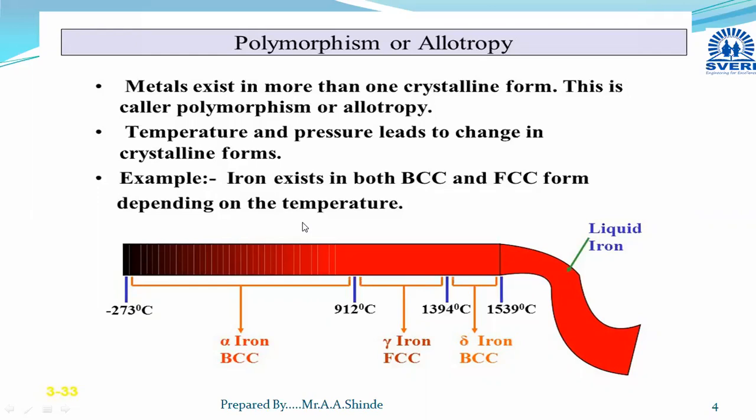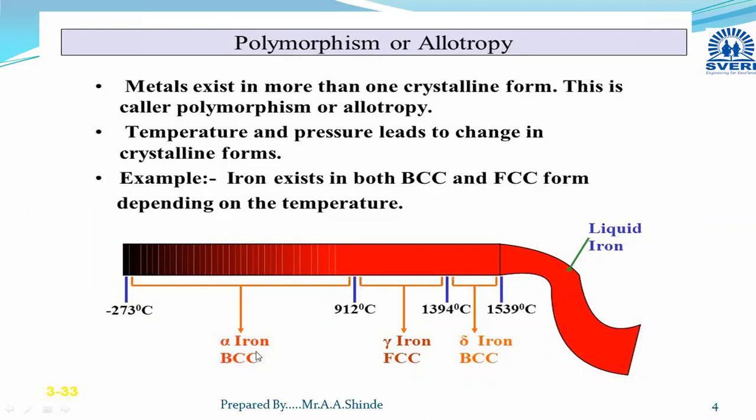And when this polymorphism occurs in the case of metals, when any metal shows this polymorphism, it is termed as allotropy. For example, here I have considered the example of iron. Iron exists in BCC, body centered cubic crystal structure, and FCC crystal structure, that is face centered cubic crystal structure. Now the allotropic forms of iron I have highlighted here. There are three allotropic forms of iron here: alpha iron, gamma iron, and delta iron.